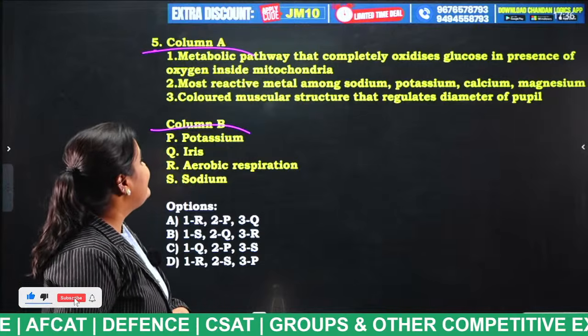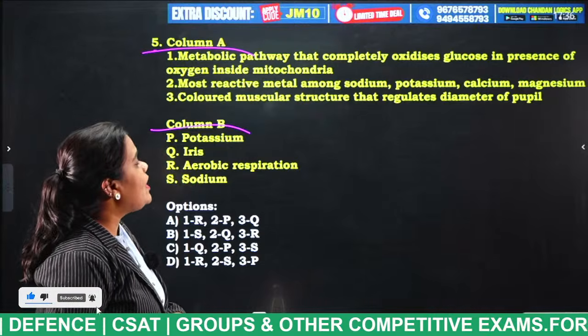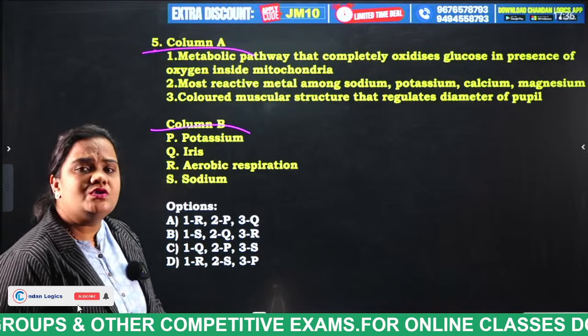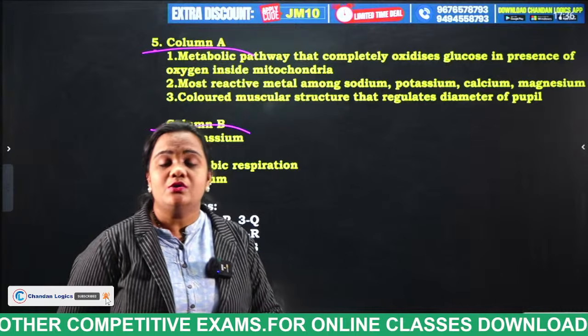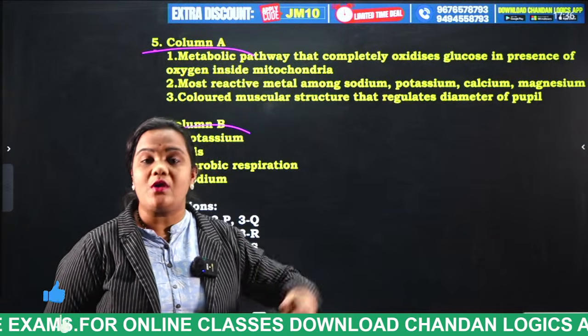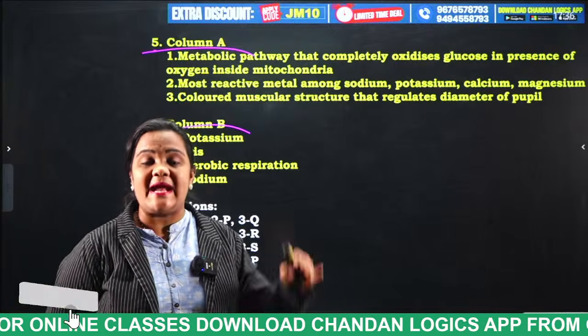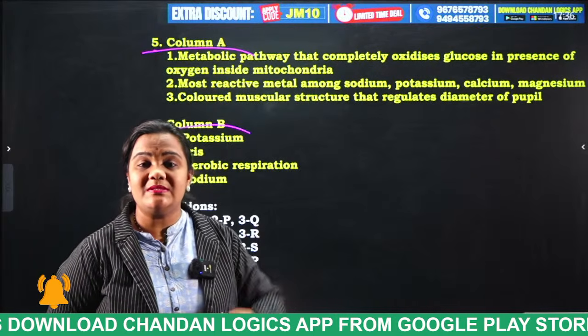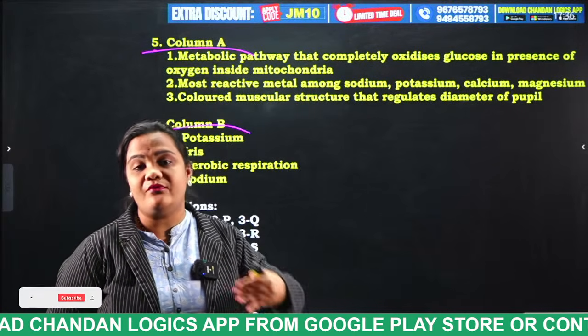Okay. So, what is the answer for this question, students? Metabolic pathway that completely oxidizes glucose in presence of oxygen inside mitochondria. What is happening here? When we do a lot of exercise and suddenly stop, there will be a lack of oxygen.